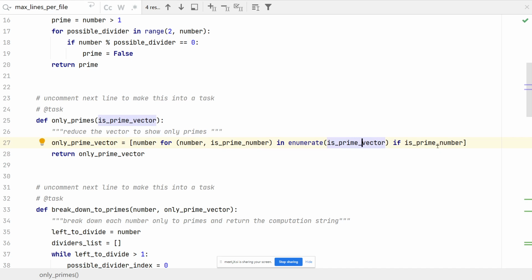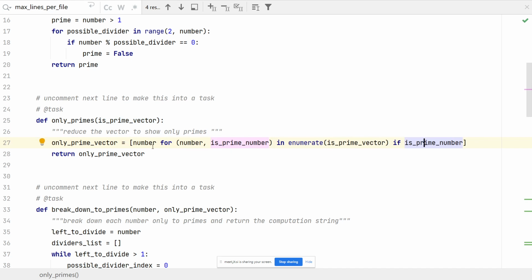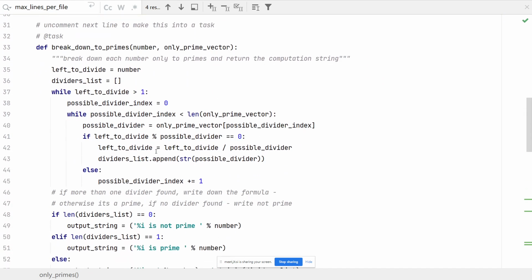In Python you can write all of this as a big list. This for loop generates numbers and keeps only the prime numbers. So I know that is prime vector is a vector of trues and falses, saying whether the position is a prime or not, and I will get back a set of numbers that are prime. We can later jump into this function and actually see what's happening.